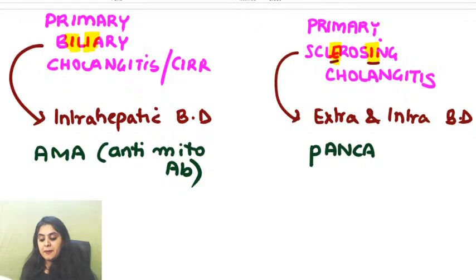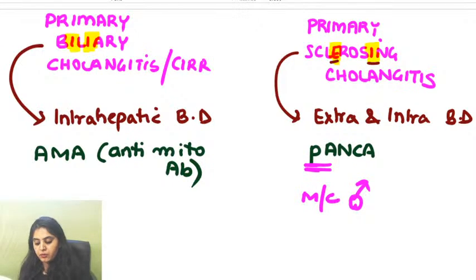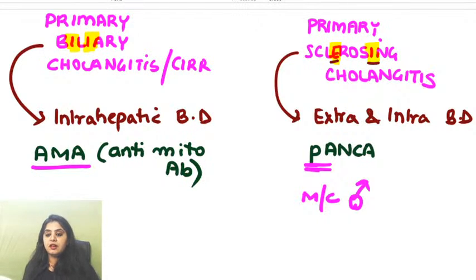See guys, P will remind you of Papa, so this is more common in males. AMA, some people like learning it as Amma, so mother, so females. This is most commonly seen in females.